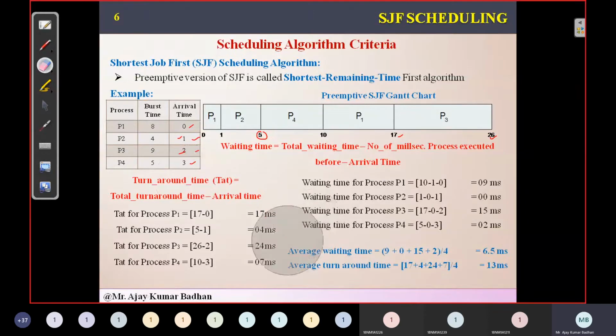So this is the way you can solve the shortest job first scheduling algorithm, in its preemptive form. In your exam, he may ask it. If he is not specifying whether preemptive or non-preemptive, then you can automatically go ahead using non-preemptive. But if he asks for preemptive, then you have to follow this particular process. So please remember this formula. Turnaround time is the completion time minus the arrival time of a process. Whereas waiting time is the total waiting time of a process minus the number of milliseconds the process has executed before minus the arrival time.